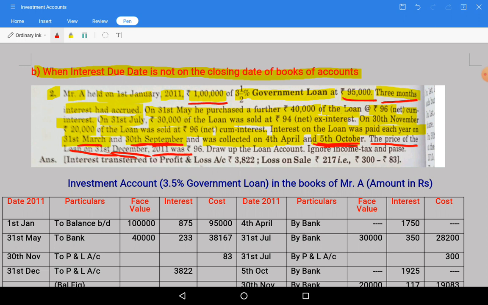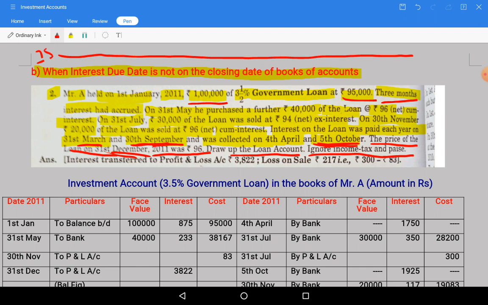On the closing date, the loan price is 96. Okay, draw up the loan account, ignoring income tax and paise fractions if any, which we need to ignore. So let us solve this problem one by one. I'll explain, don't worry about anything. First thing, let us make a line here, a timeline. It's starting on 1st January.